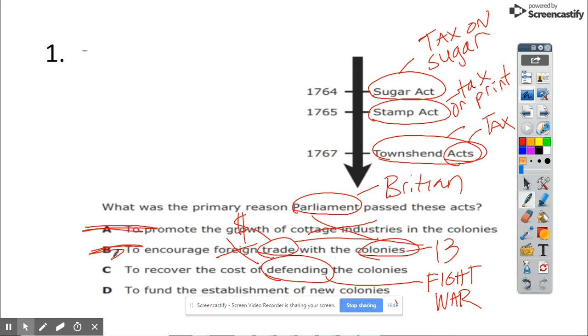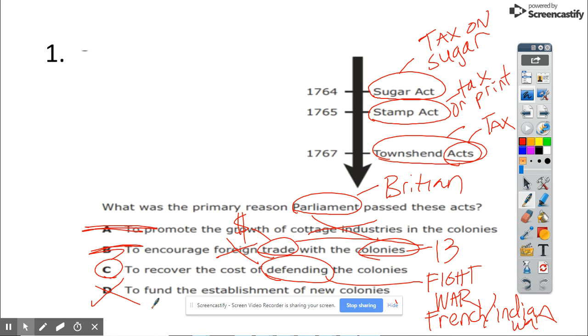To recover the cost of defending the colonies. Did we defend the colonies? Yes, we did in the French-Indian War. Okay? So for right now, I'm going to circle that. And then to fund the establishment of the new colonies. We haven't talked about establishing new colonies, so that's bad.